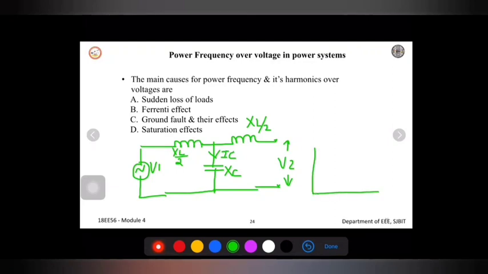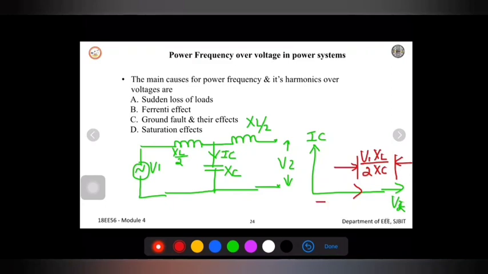The vector diagram for this circuit is in this way, where IC is given here and this is my V2 on the x axis. From here to here is where the voltage rise happens, that is V1 into XL divided by 2 into XC.